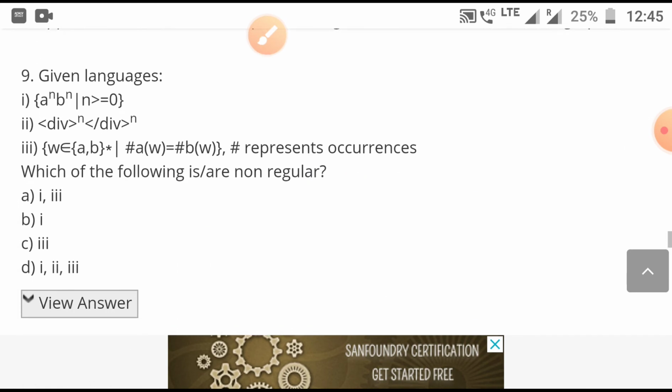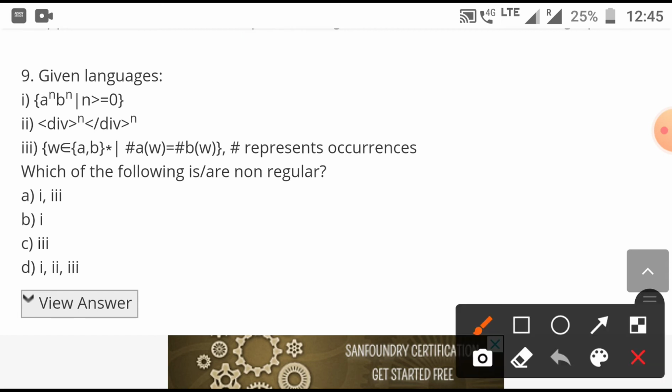Given language a to the power n, b to the power n such that n is greater than or equal to 0, and so many signs are actually given. Many operators have been used here. This is a different character, this is a different character, and so on.